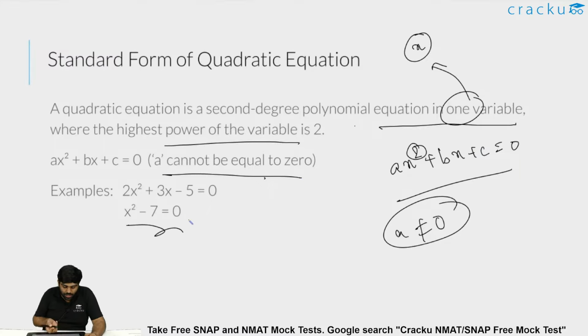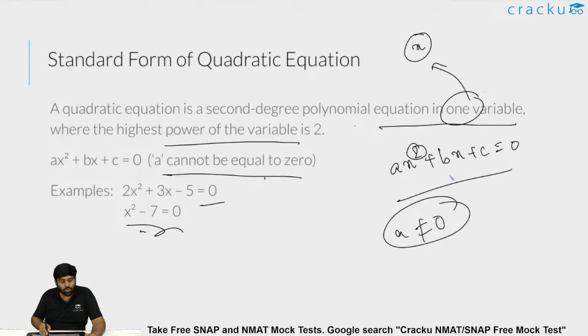Let's see some examples. 2x square plus 3x minus 5 is equal to 0. x square minus 7 equal to 0. See, a can't be equal to 0, but b can be 0, because having b equal to 0 will not change your highest degree, nor will it increase your variables. The number of variables will still be only one, which is x. The highest degree of this variable will be 2.